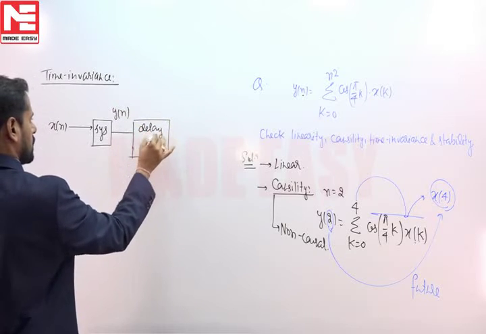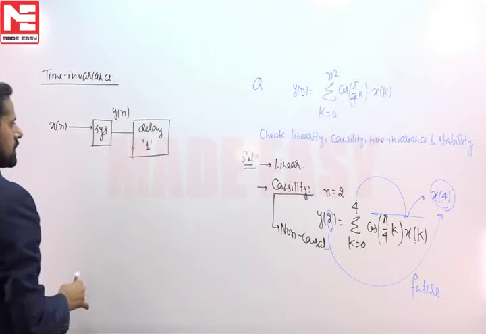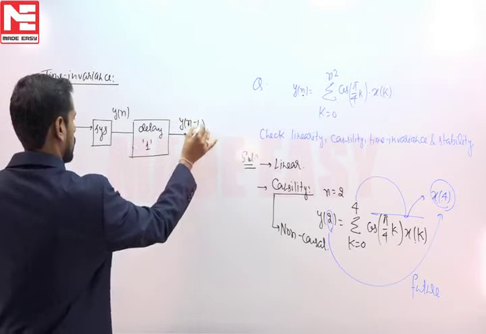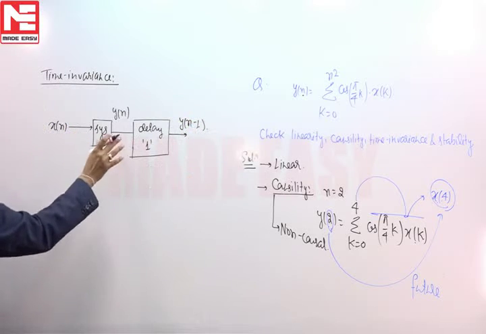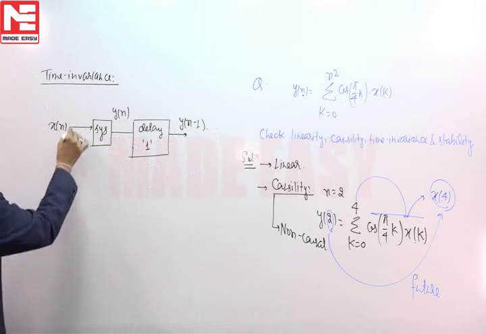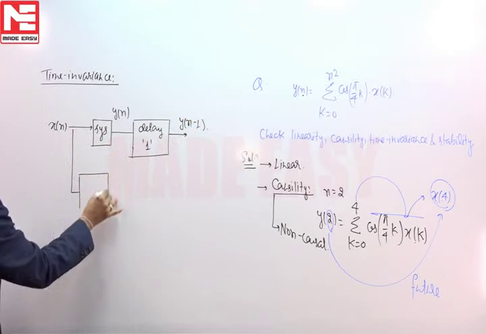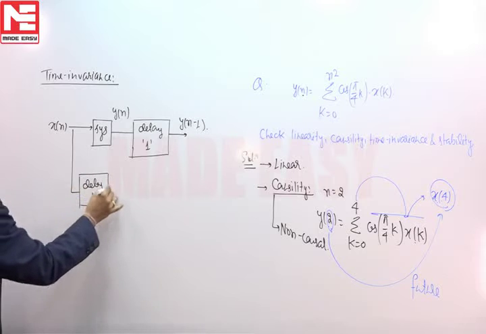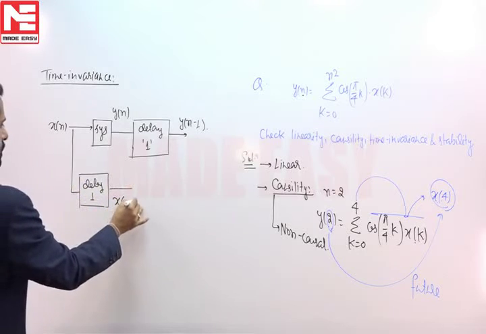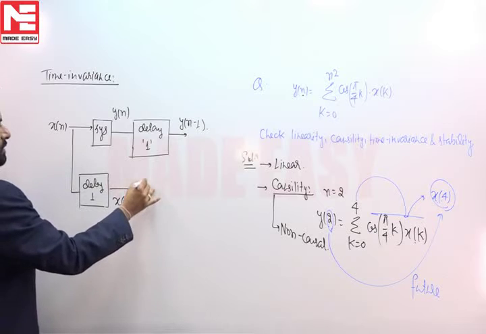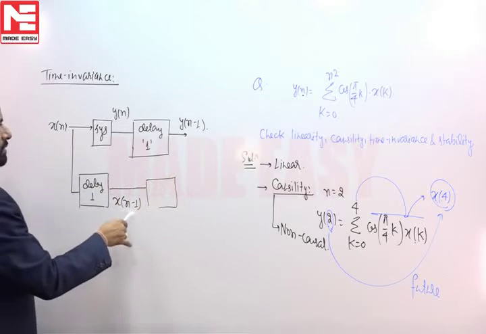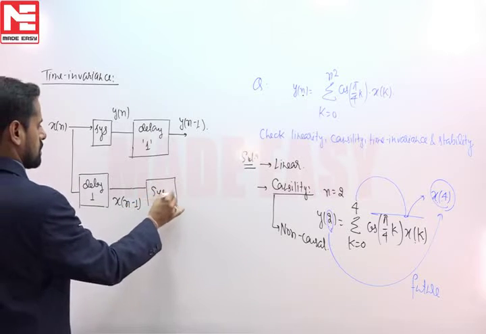Suppose we apply a delay of 1 second, then the output will be y of n minus 1. Now we interchange these two blocks and apply a delay of 1 second at the input, so the output of the delay block will be x of n minus 1. Then we apply this delayed input to the given system.